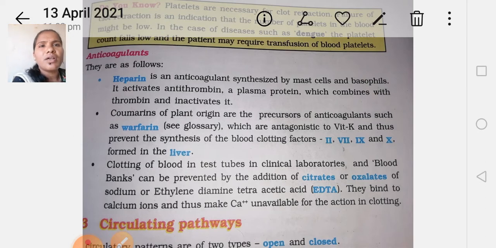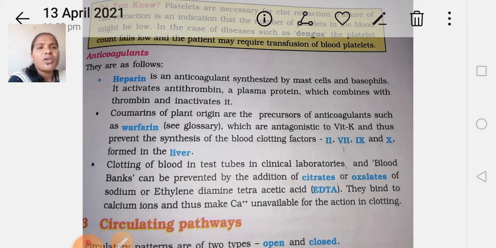Okay, next one is the coumarins of plant origin, which are the precursors of anticoagulants such as warfarin. They act as antagonists to vitamin K and thus prevent the synthesis of the blood clotting factors 2, 7, 9 and 10, which are formed in the liver. These are some examples of anticoagulants. They prevent the clotting of blood in the human body.